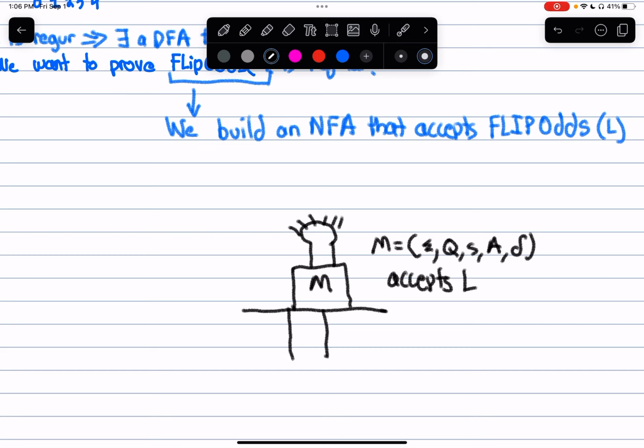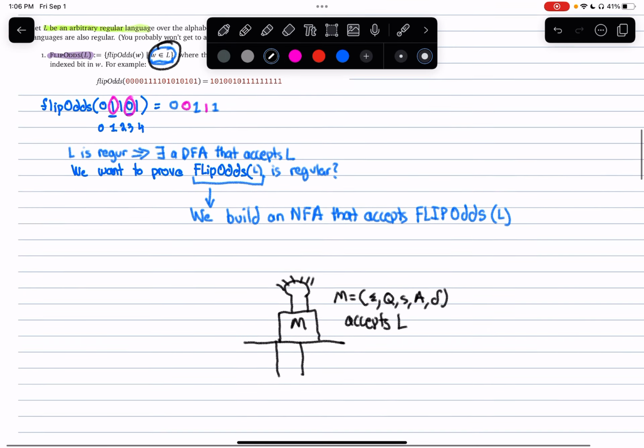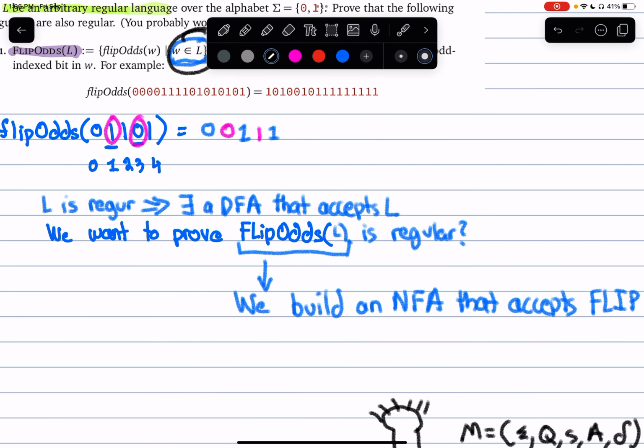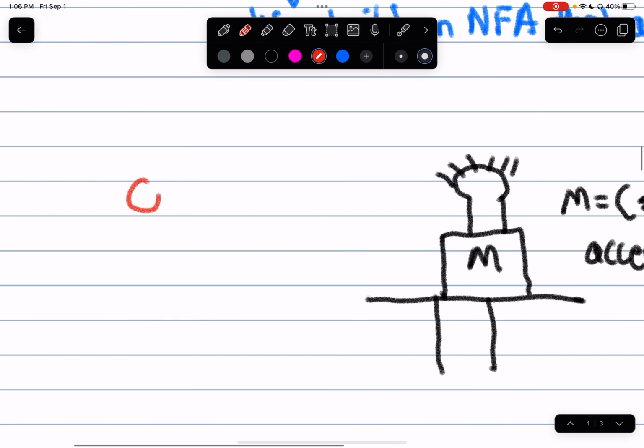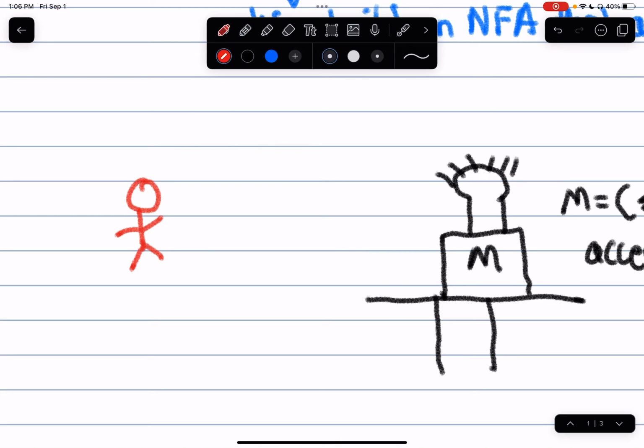So what I'm receiving as input is some string which has had all of its odd bits already flipped. So I'm standing here. This is me. And I have a string.